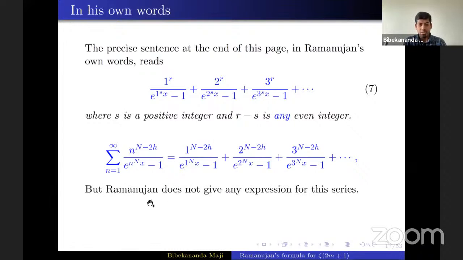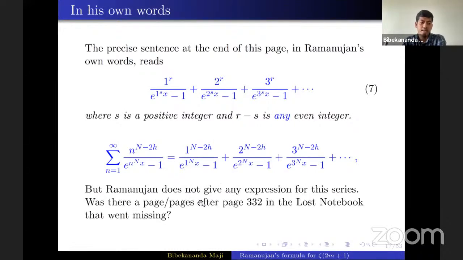One might think that the next page might be missing. It may happen, because Ramanujan's lost notebook is a collection of his loose papers. This is the first instance I have seen where, while Ramanujan usually writes the left-hand side of an identity equal to the right-hand side, he has written only this expression, that's it.